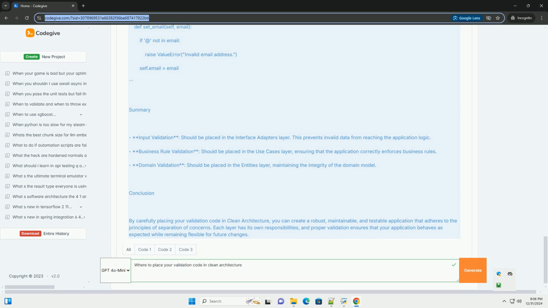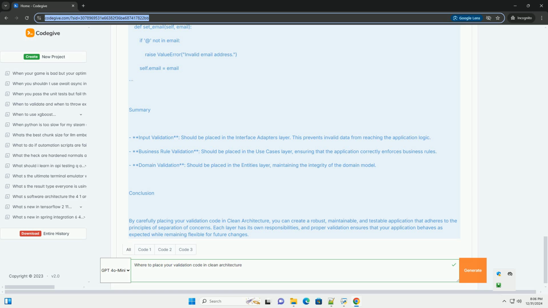1. Input validation. Input validation should be handled in the interface adapters layer. This is where data is received from the user or external systems. By validating input here, you can prevent invalid data from reaching your use cases.